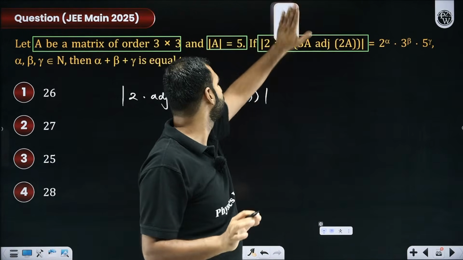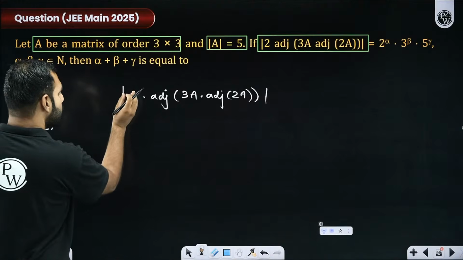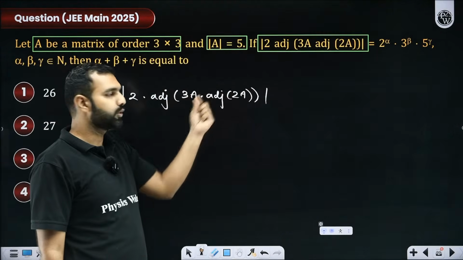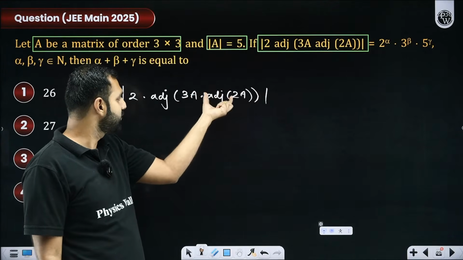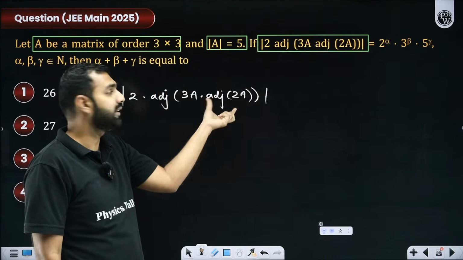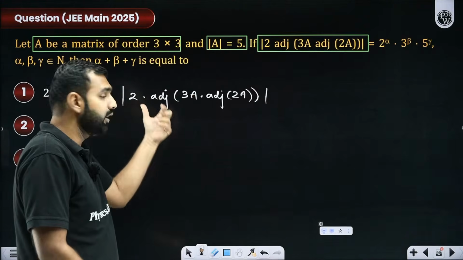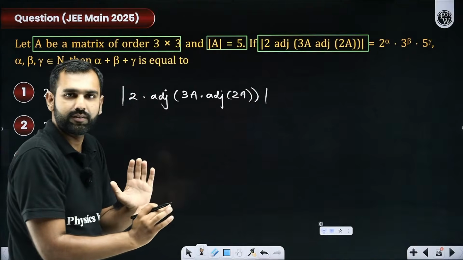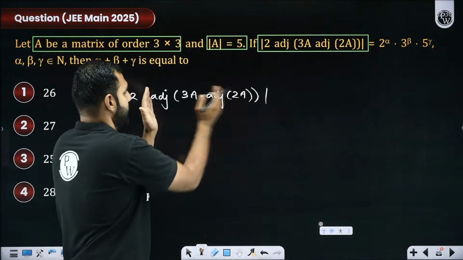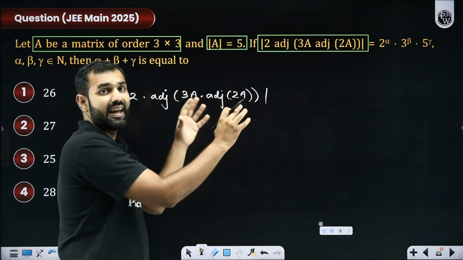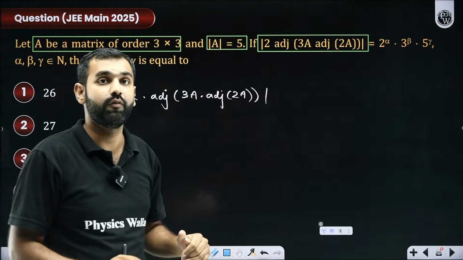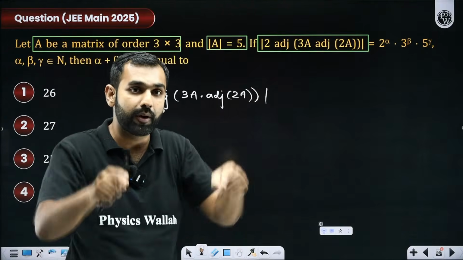So here, if I use this property, will I not say that 2 into a matrix? So this is adjoint of this into this. A is 3 by 3, so this is 3 by 3, this is 3 by 3. 3 by 3 into 3 by 3 is 3 by 3. So 3 by 3's adjoint will be a 3 by 3 matrix. So ultimately, this whole is nothing but a 3 by 3 matrix, a scalar into a matrix. If I replace this whole operation by x, what are we given? 2x. Determinant of 2x, what will it be? 2 to the power n times determinant of x.